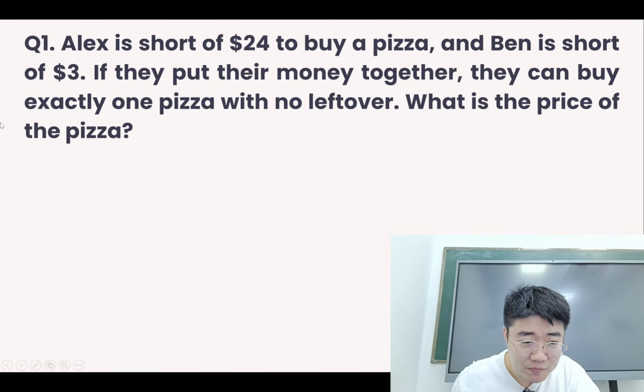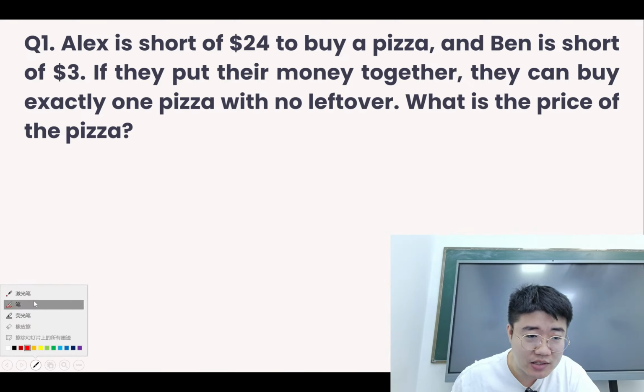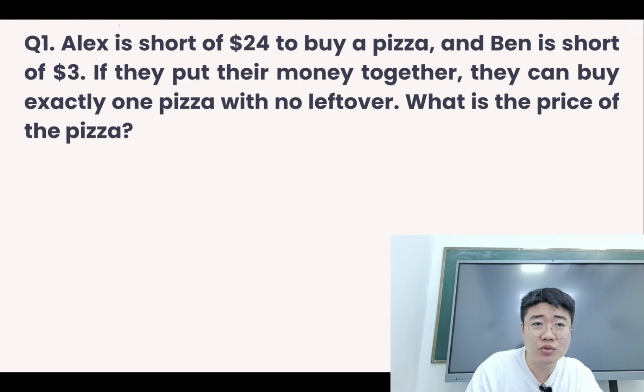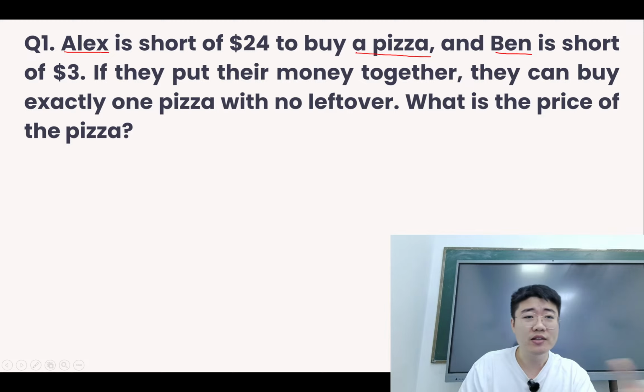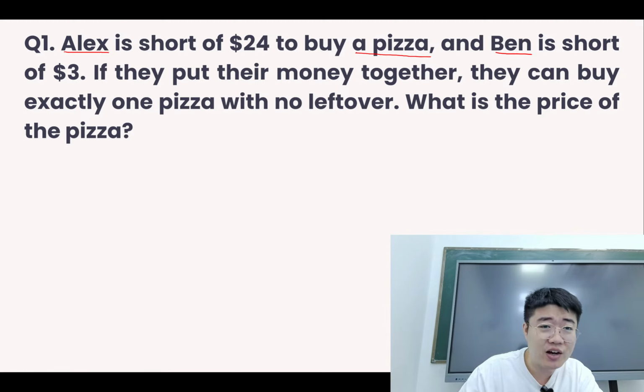So in the question, the thing that we can notice is that the exact amount of money Alex and Ben have is not given to us. But there's one thing we know for sure, which is that the price of the pizza is always compared to the same pizza here. Alex needs $24, Ben needs $3. So we know that the price of the pizza is a constant. So for the same pizza,